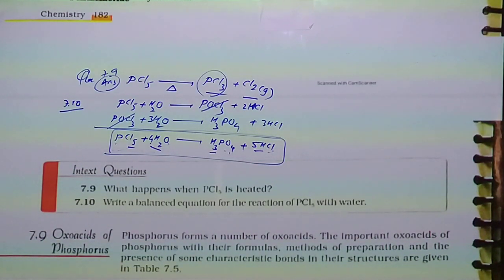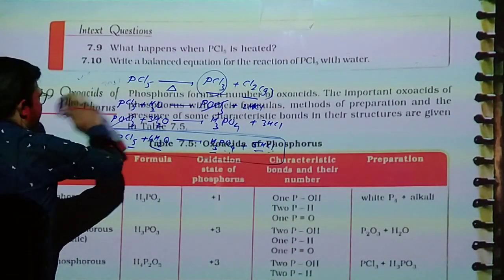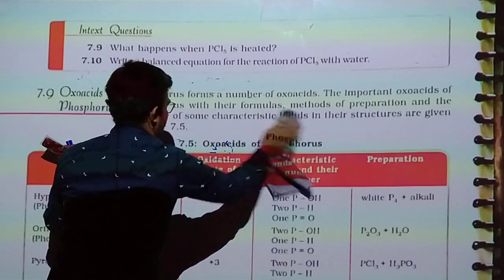Now we are on another important question: oxoacids of phosphorus.